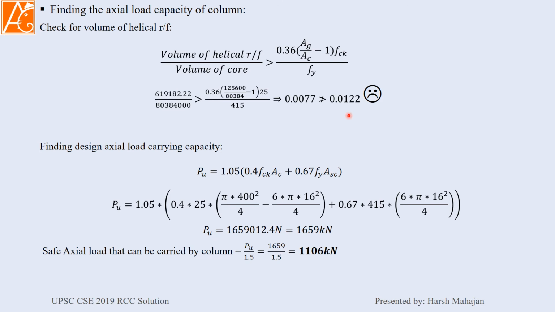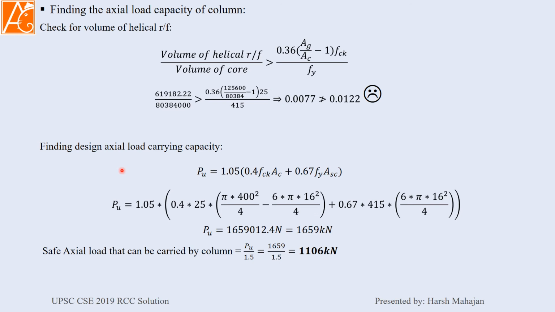So here you can do one thing. First of all, in the analysis of the column, don't attempt this thing. This is only for your understanding, so that in the designing of the column you go by this method. Second, what you can do, you can say by solving this that the spacing or the pitch given is inappropriate in the design, but you find the design load carrying capacity, because they just want the load carrying capacity of the column. They don't ask you to check whether it is correct or not. And third, you can directly avoid this whole step and directly jump to this formula, put the value and get that answer.